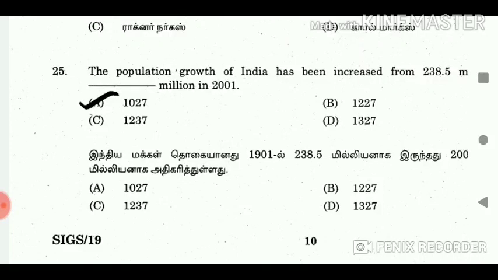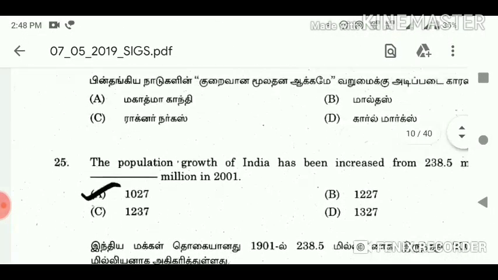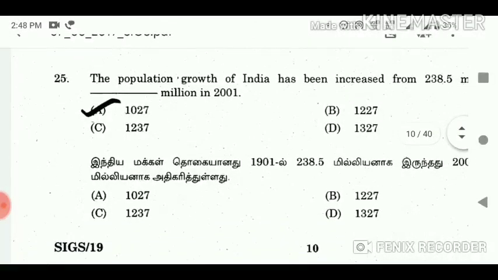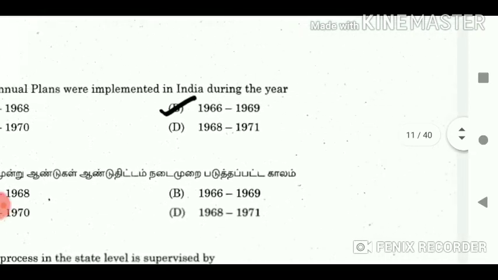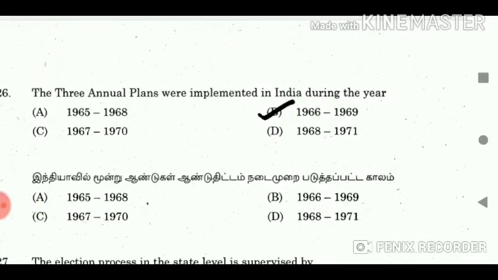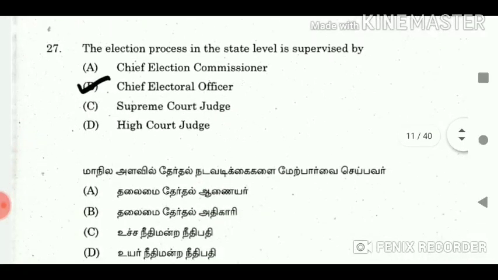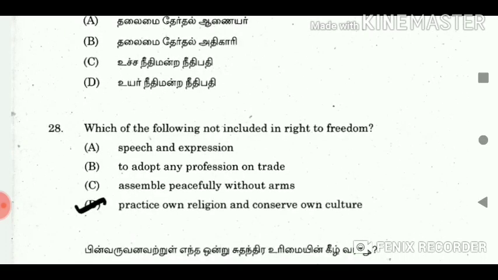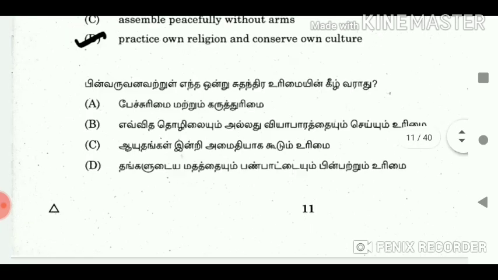25. The population of India has increased from 238.5 million in 1901 to dash million in 2001. Answer 1027. 26. The 3 annual plans were implemented in India during the years. Answer 1966 to 1969. 27. The election process at the state level is supervised by. Answer Chief Electoral Officer. 28. Which of the following is not included in the right to freedom? Answer practice own religion and conserve own culture.